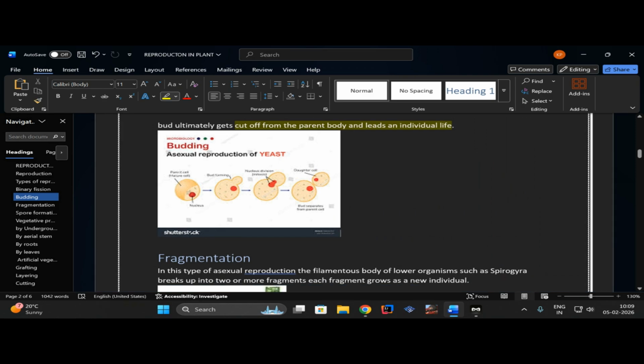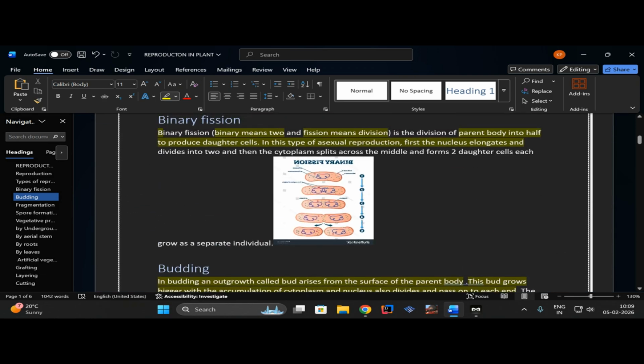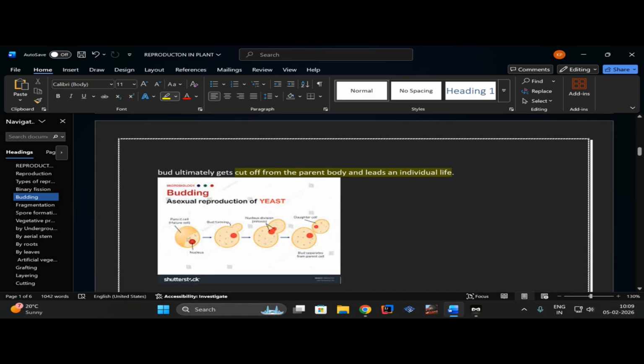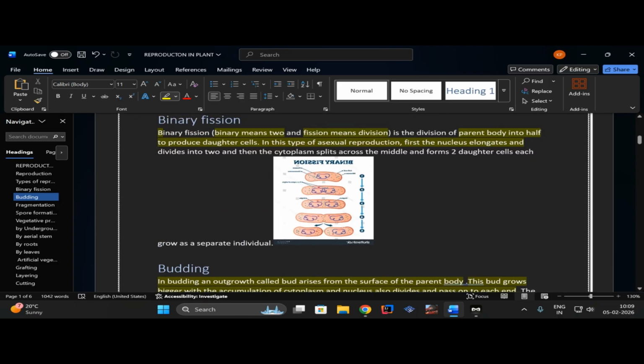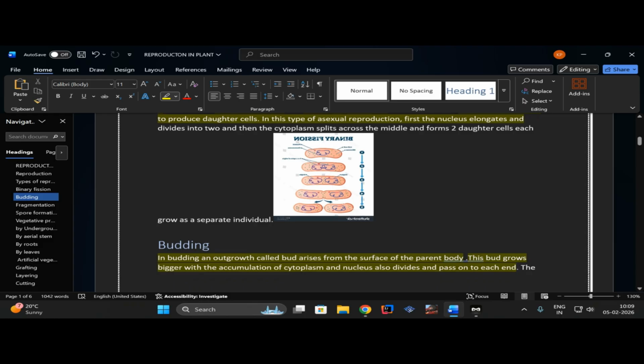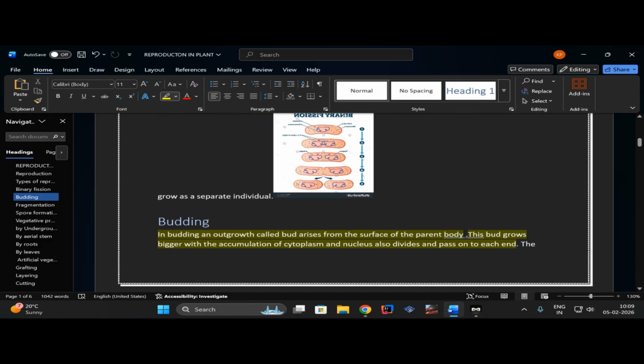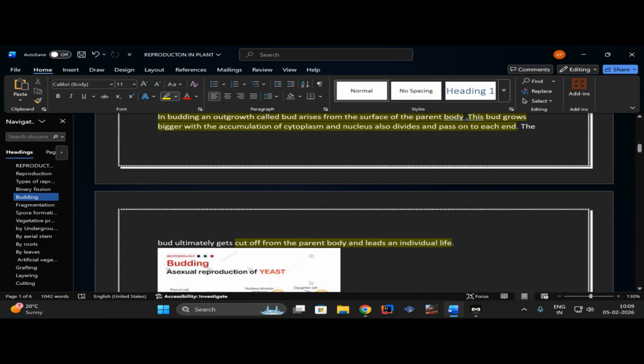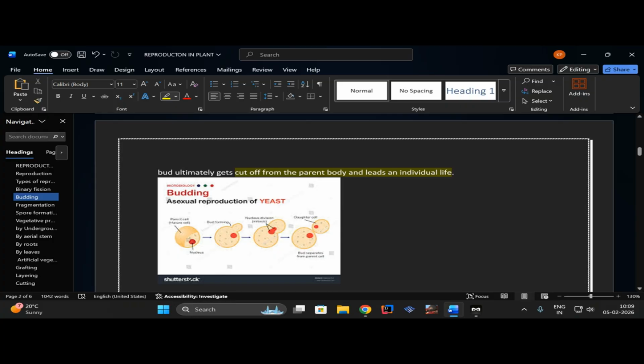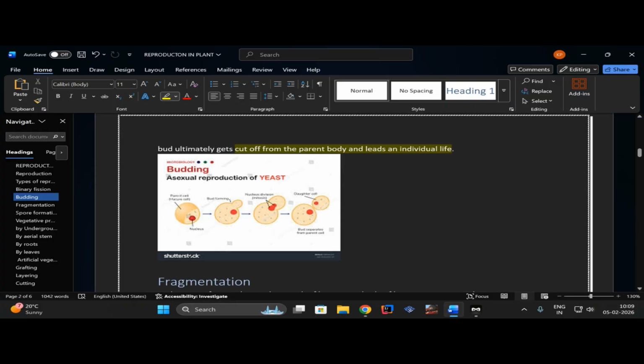The only difference between binary fission and budding is that in binary fission there is no longer any existence of the parent body, which is divided into two daughter cells, but in budding the parent body is still alive. It was that simple. Let's move on to the next part,